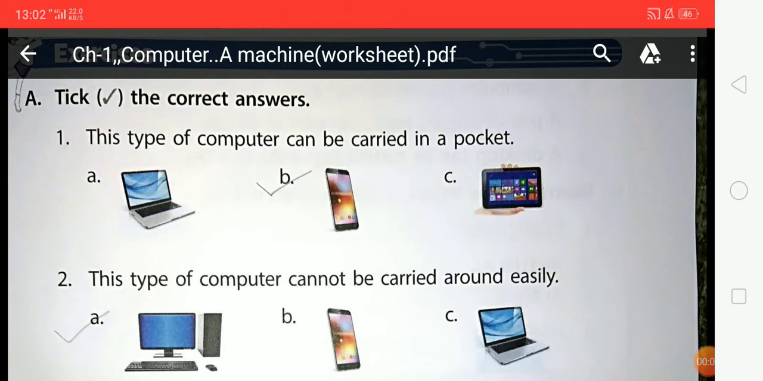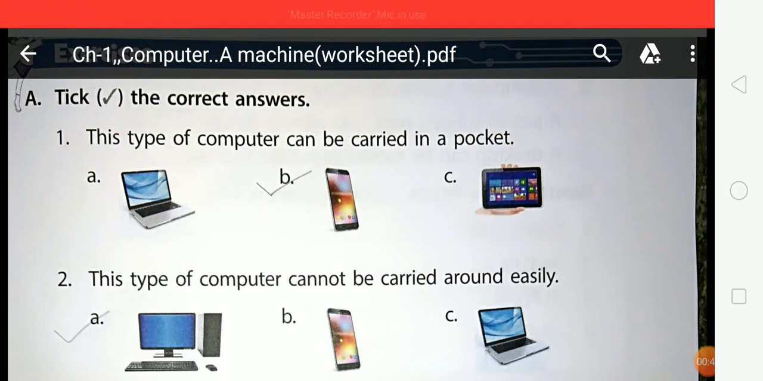I am your subject teacher of computer, and in our last video we have discussed chapter number 1, and the chapter name is Computer, a Machine. In our live class also we have discussed this chapter. And in this video we are going to discuss the worksheet of this chapter. Worksheet of the first chapter. Chapter name is Computer, a Machine.